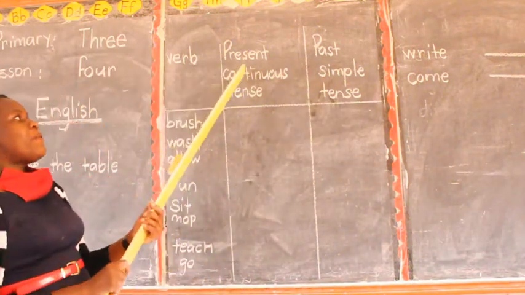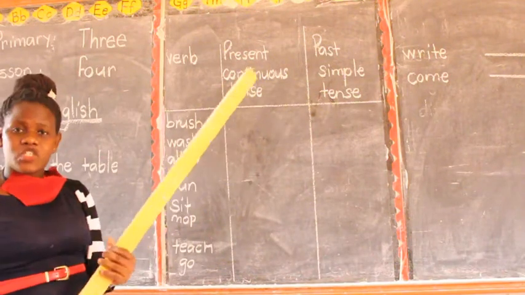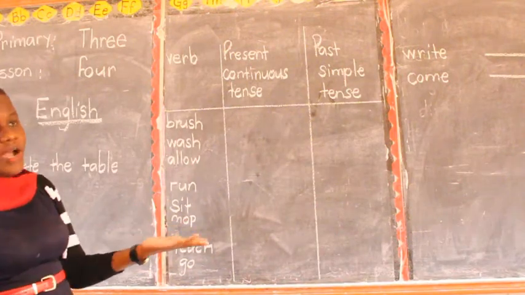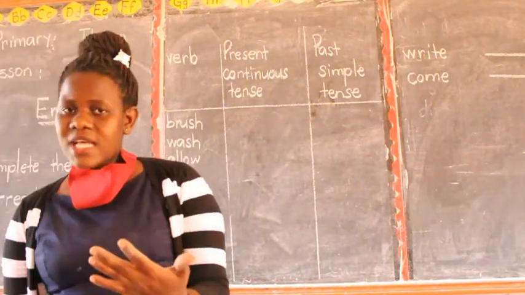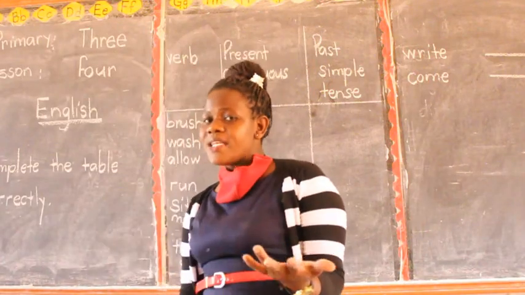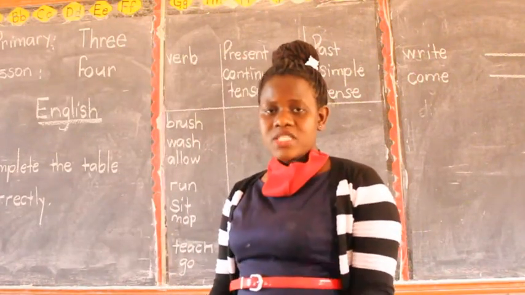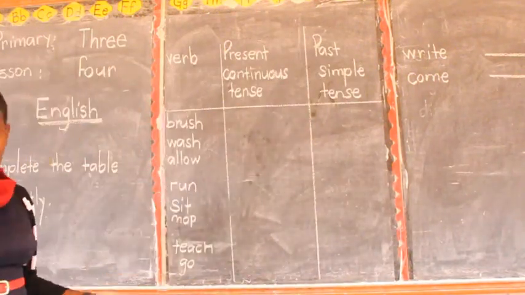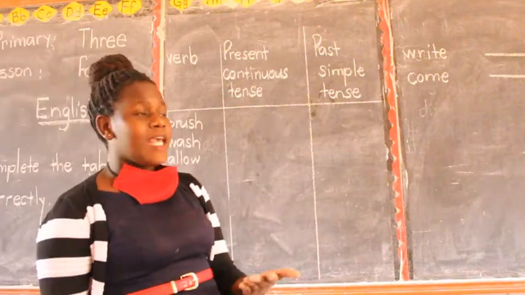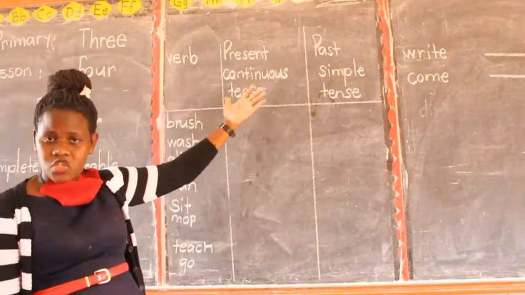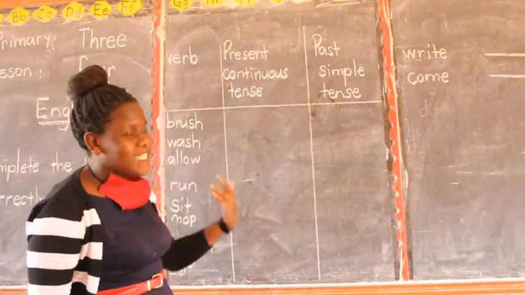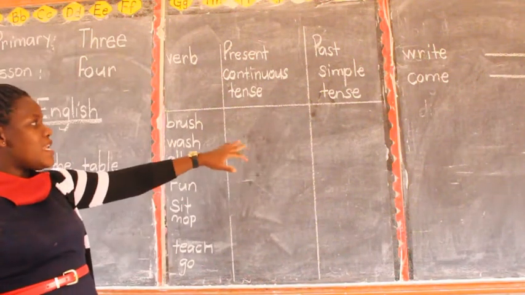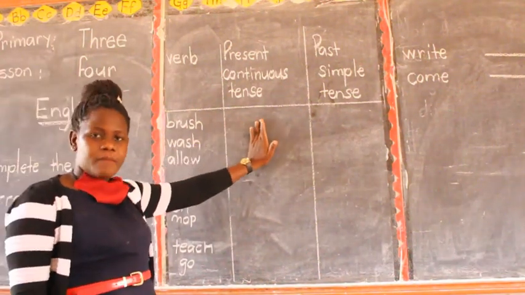This tense here, present continuous tense, talks about actions that are happening right now. Are we together? Present continuous tense or now tense talks about actions that are happening right now. If I'm to ask you, wherever you are, what is the teacher doing? You say the teacher is teaching. Teaching. Which letters have you added on the word teach? You have simply added ing. The teacher is teaching. The teacher is standing. You are adding ing. Are we together?